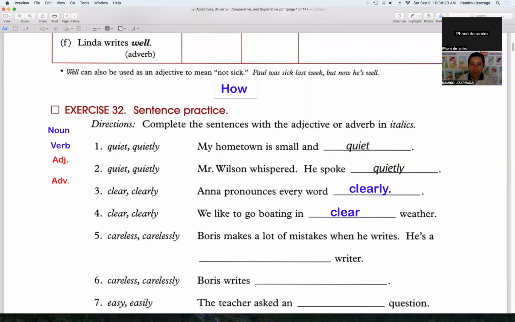How do you like to go boating? That's the question. And what is the answer? Oh, we like to go boating in clear weather. Look, this is the question right here. So every sentence is like an answer to a question.